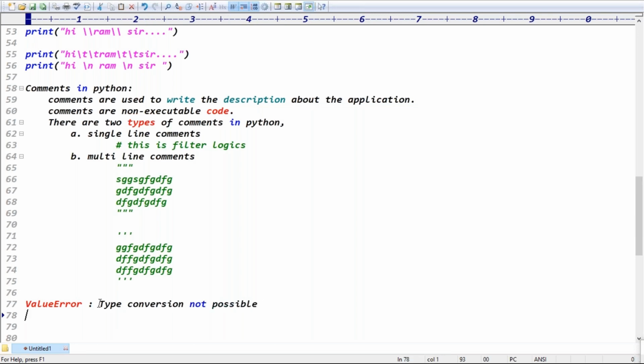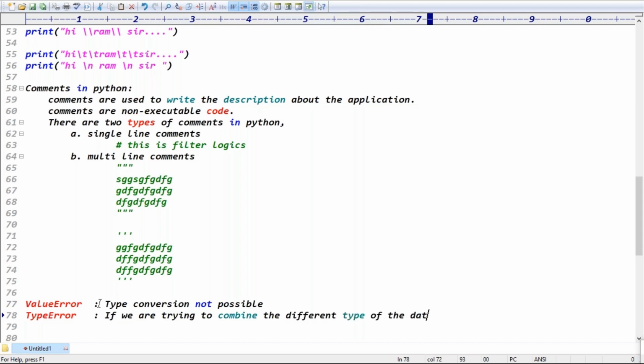And we discussed one more error, the type error. When do you get the type error, guys? In Python it is possible to combine the same type of data. If we are trying to combine different types of data, you get the type error.